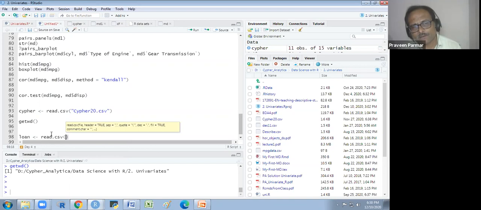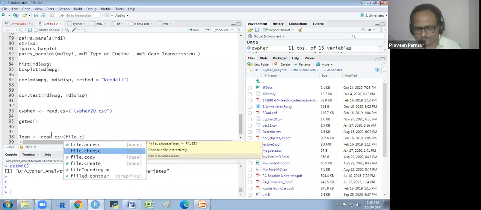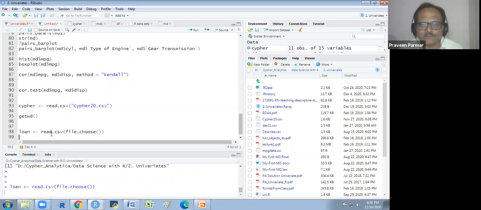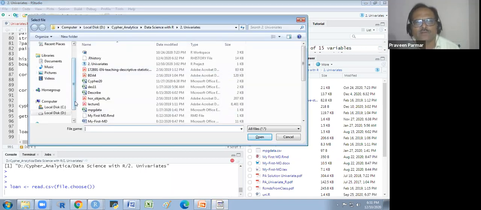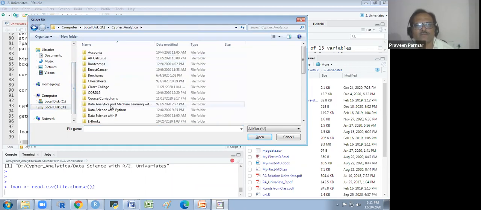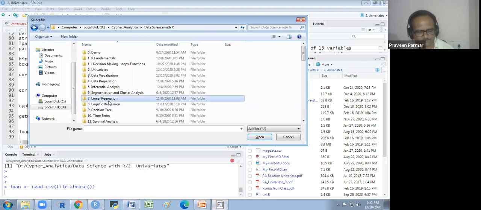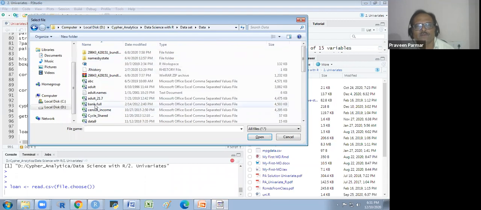So I will use file.choose, keep it blank and just run it. And you will get one pop-up window. Sometimes this pop-up window does not appear on the screen, but it is on your task bar. So you click there and you can go wherever the file is kept. I will pick up one file from some other location. Suppose I am picking up this file, adult.